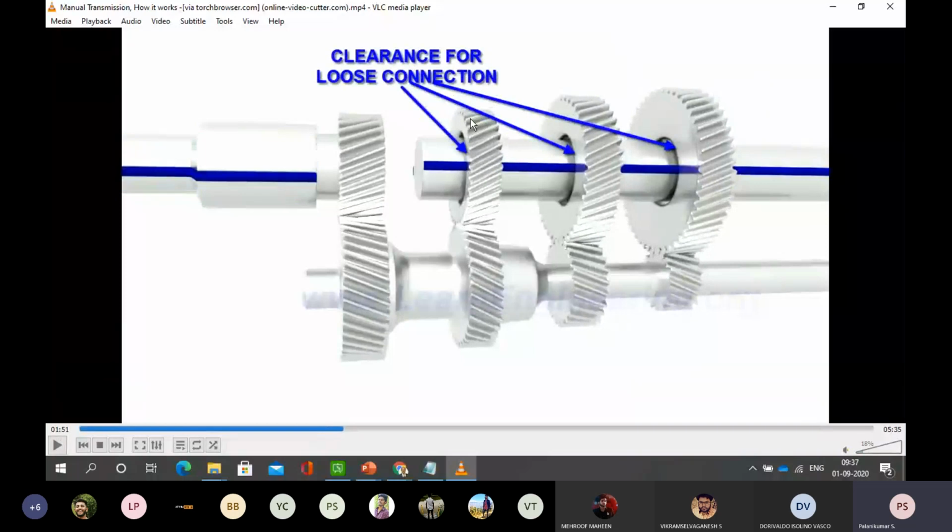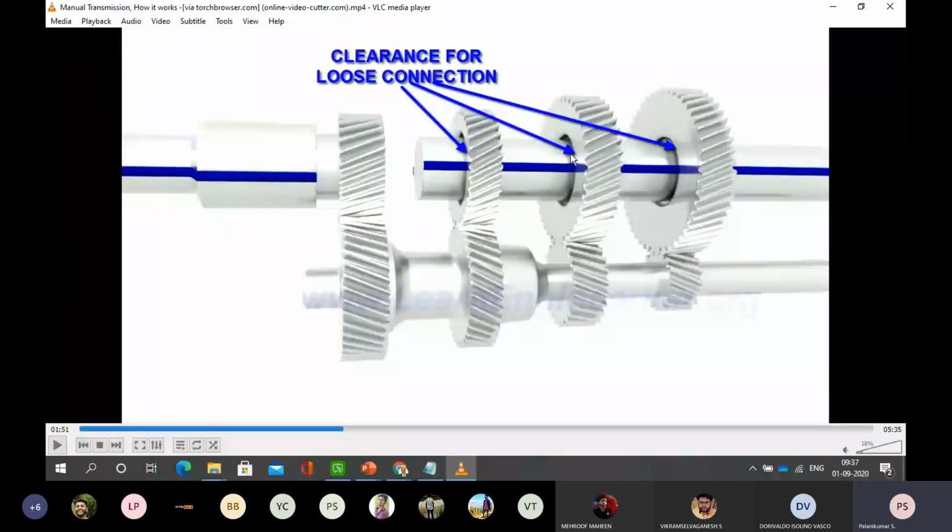Instead of sliding, I am providing a clearance for a loose connection in all three gear arrangements, coupled to the differential. Even though it is coupled, this gear arrangement will only be rotating, and the power will not be transferred to the shaft unless there is a provision for a tight arrangement.